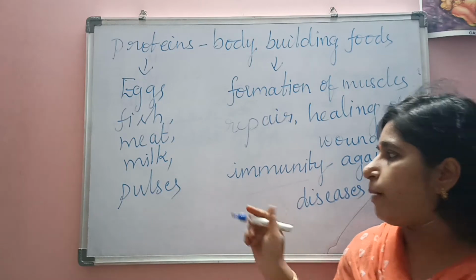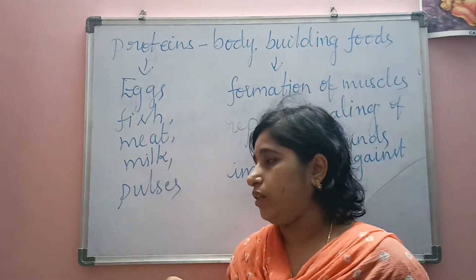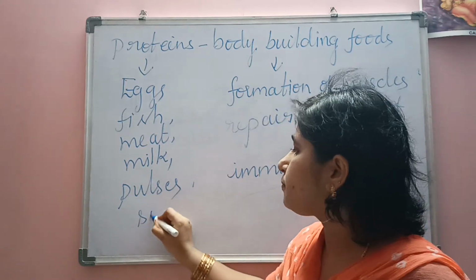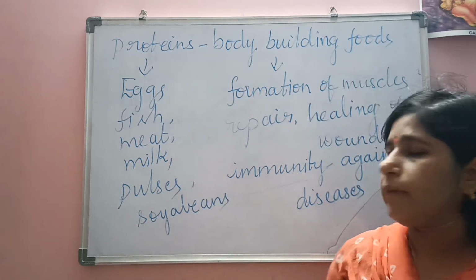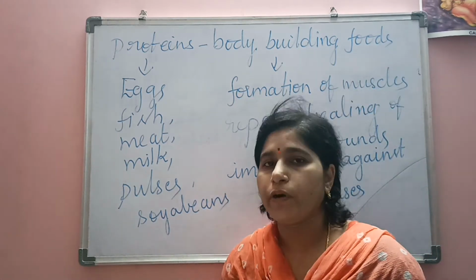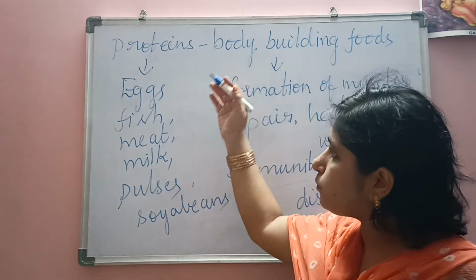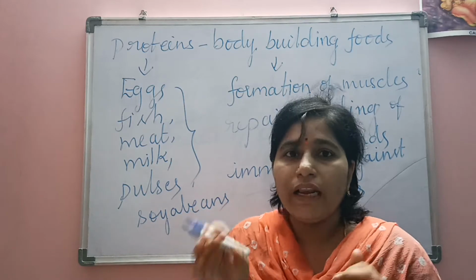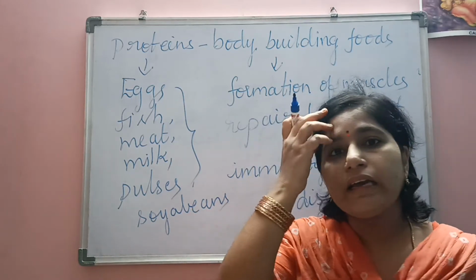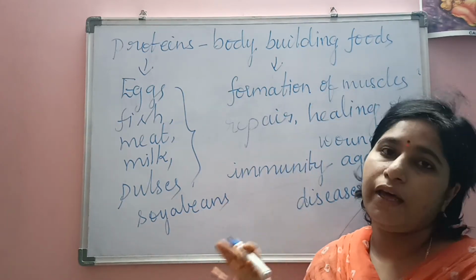This whole dal family mostly contains proteins. And soya beans. These are very rich in proteins, and if you take proteins well, then automatically the body building will be very good.